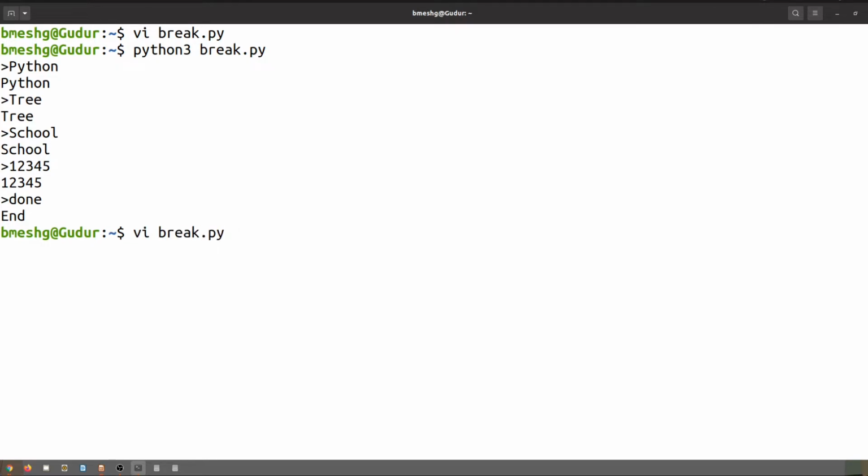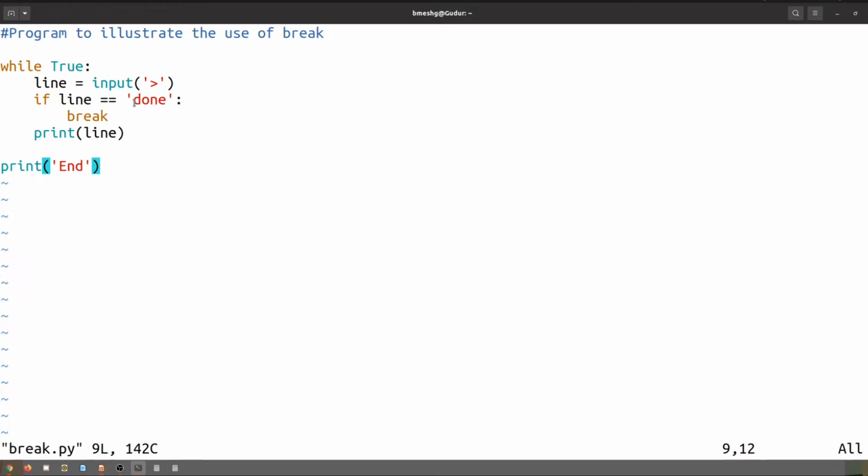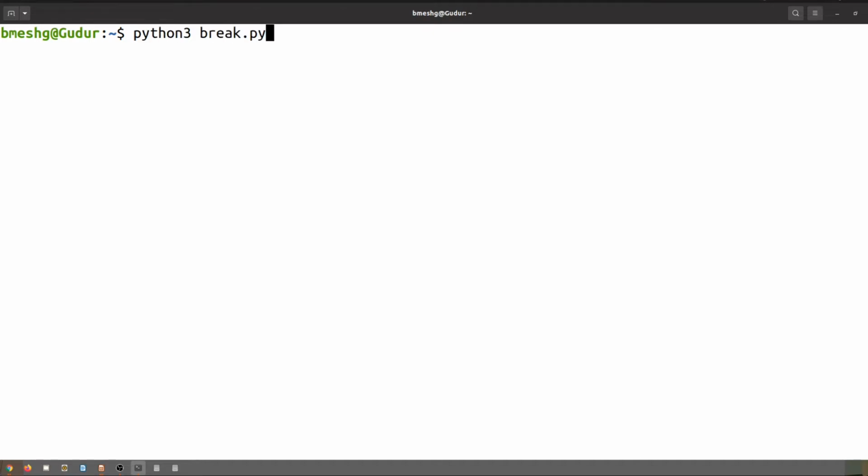Okay, so here we don't know. It's an important thing, dear students. We don't know when the user is going to enter done. Say for example, for the first time itself, the user may enter done. Then right there it ends.